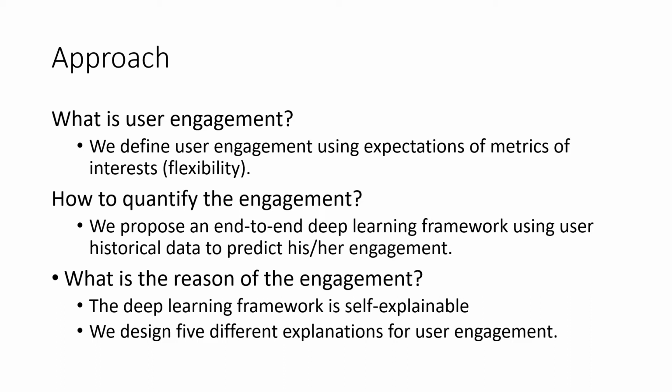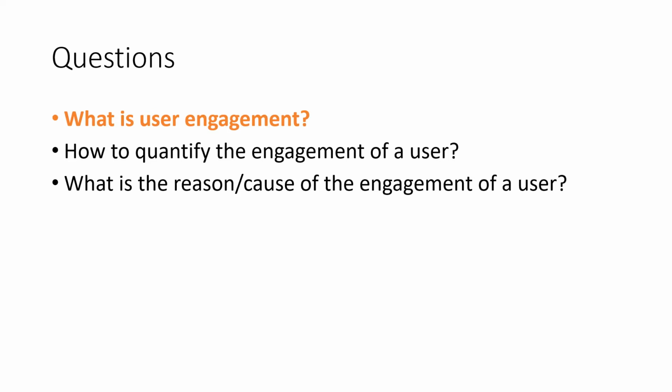To predict the user engagement, we use an end-to-end deep learning framework that takes user historical data to predict his or her engagement score. Finally, to understand user engagement, we make the framework self-explainable and design 5 different types of explanations for user engagement.